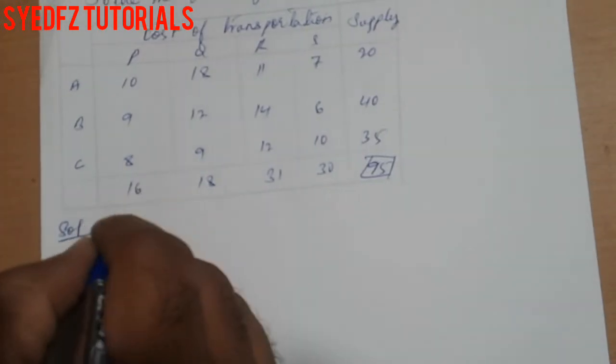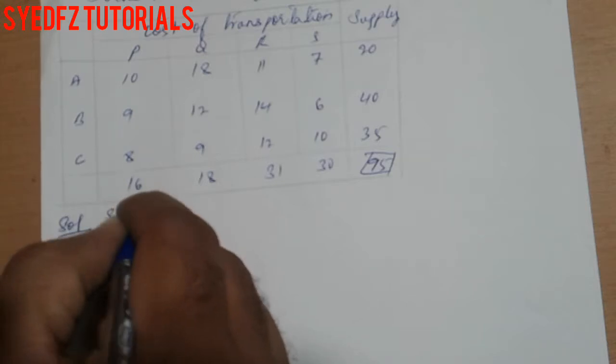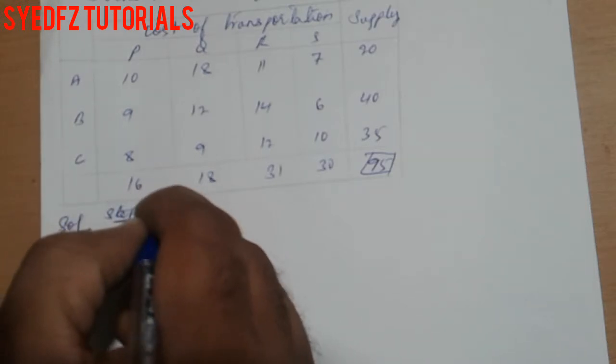For the purpose, what is the first step in Vogel's approximation?